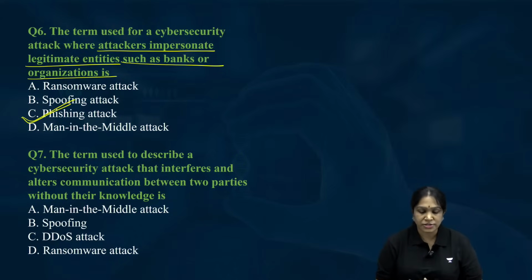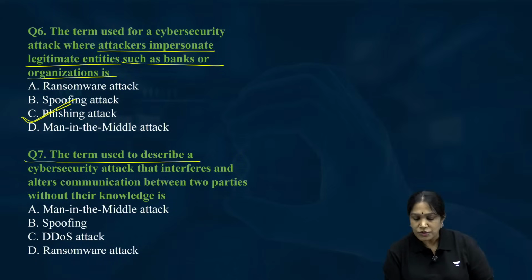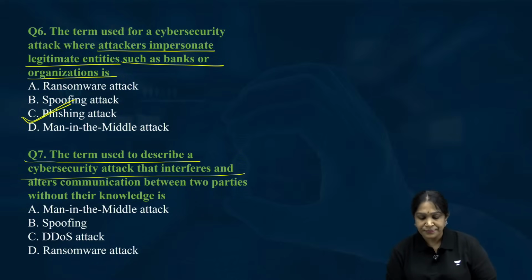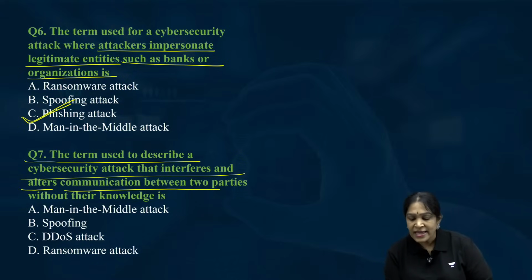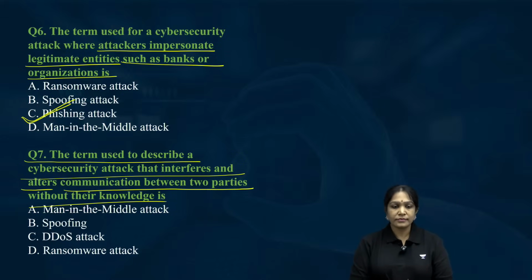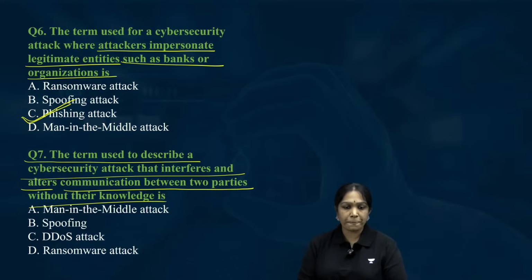Okay, the next question. The term used to describe a cybersecurity attack that interferes and alters communication between two parties without their knowledge is... 20 seconds to go.